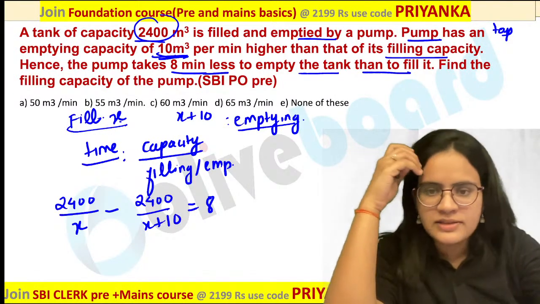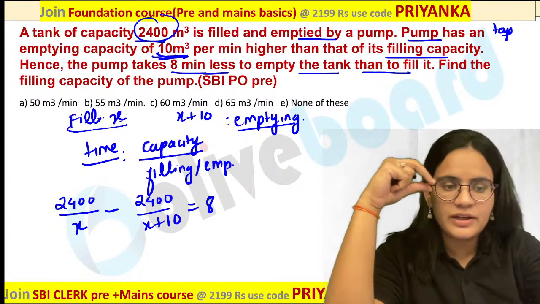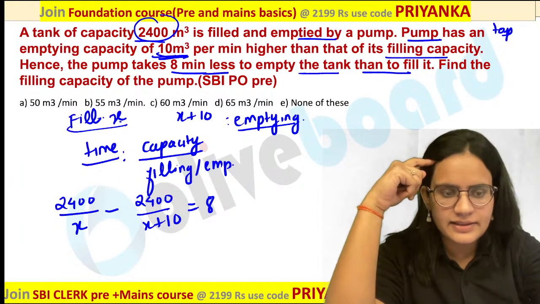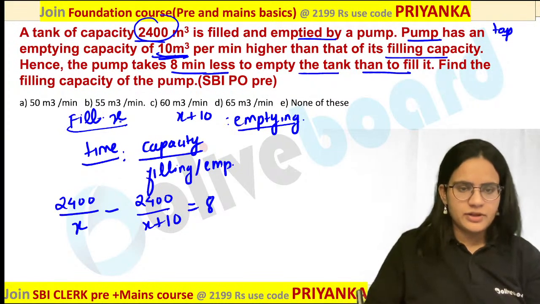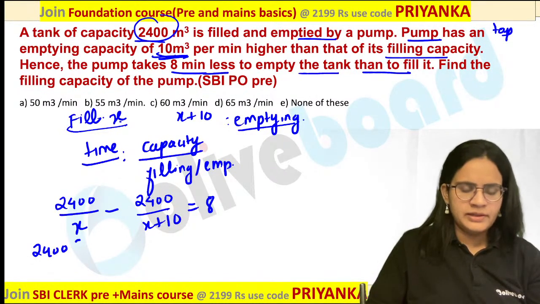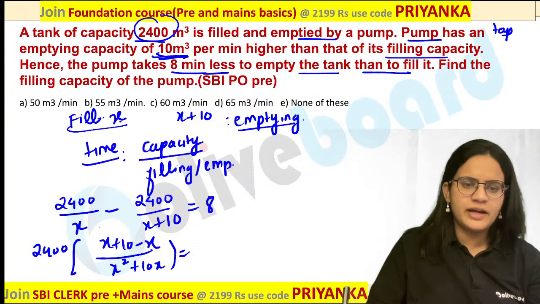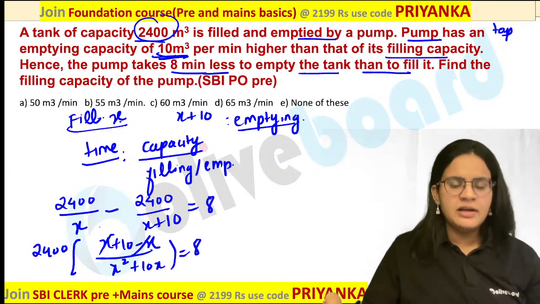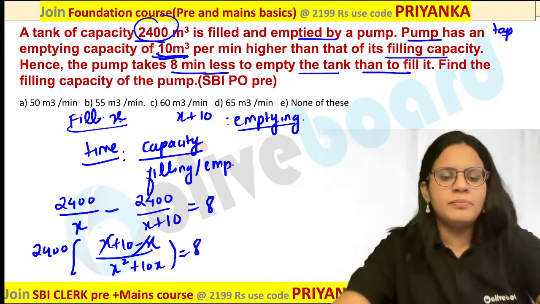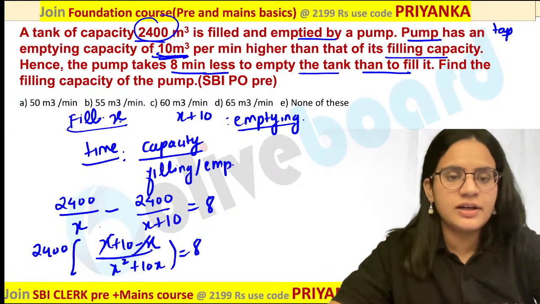Yes, you are perfectly correct. Prabin has written the perfect value. So what you can do is, either you can solve this quadratic equation. You can take 2400 common, then write down x plus 10 minus x over x square plus 10x, equal to 8. You are going to end up in a quadratic equation. You can do it that way, but I think that way is really complicated. It will take a lot of time compared to the shortcut.